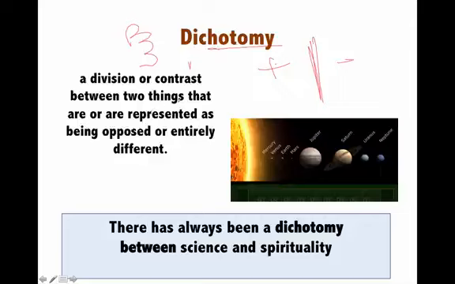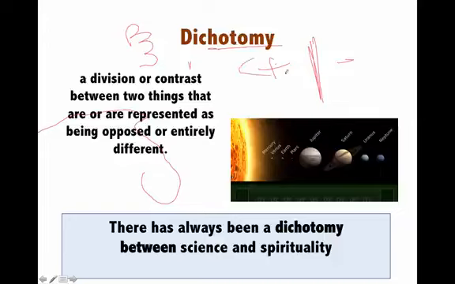So a division or a very fine contrast between two things that is represented as being completely opposite to each other. So for example, there has always been a dichotomy between science and spirituality, as is said most of the times. However, there is an overlap also. So for example, if this is Venn diagram A and similarly you make another Venn diagram B, then there will be an overlap between the two.